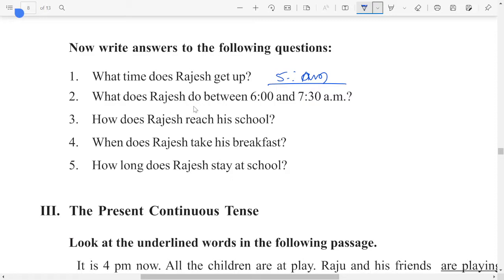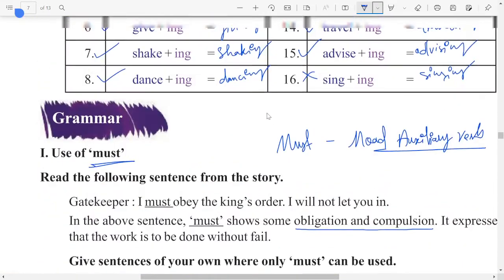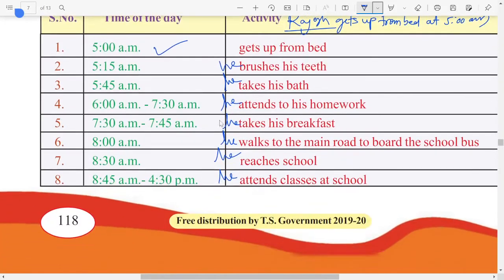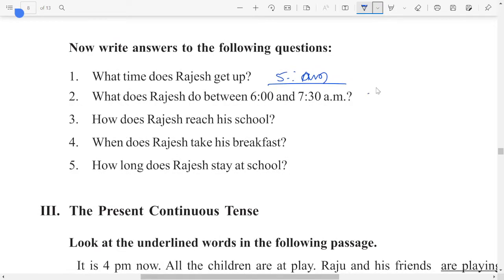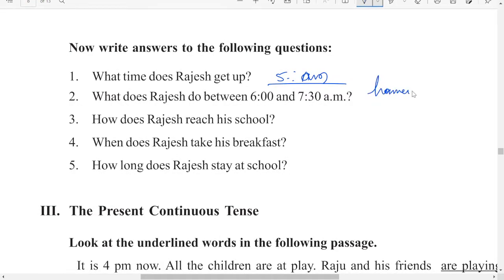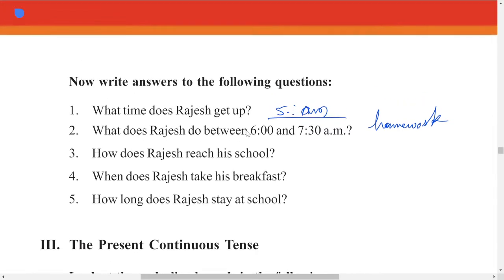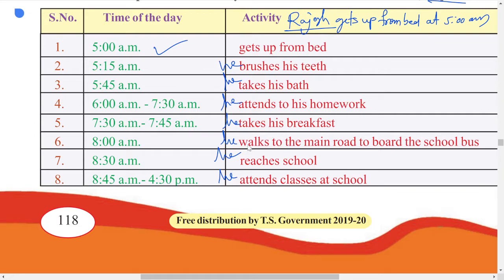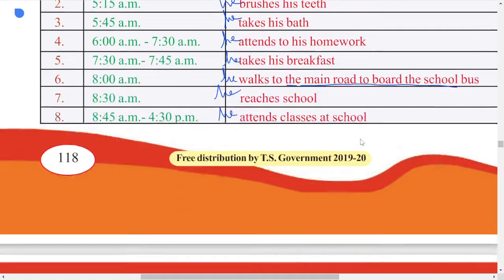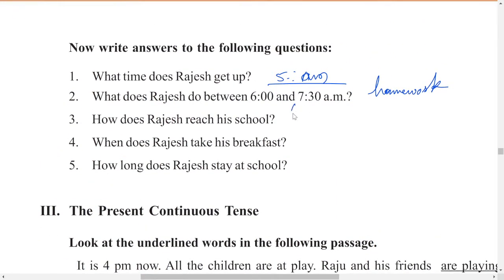Next one. What does Rajesh do between 6 and 7:30 a.m.? What does he do between 6 to 7:30? He attends to his homework. He does his homework. Next one. How does Rajesh reach his school? See here, he walks to the main road to board the school bus. Okay, so he reaches the school by bus.